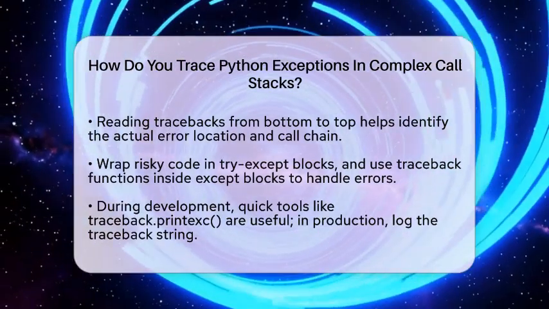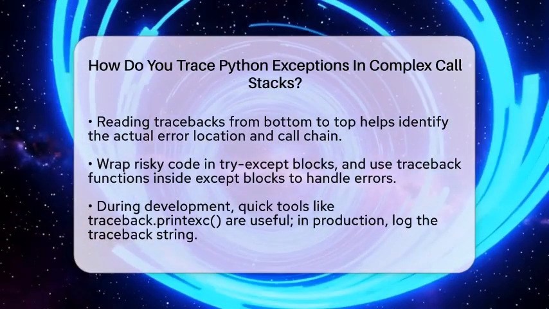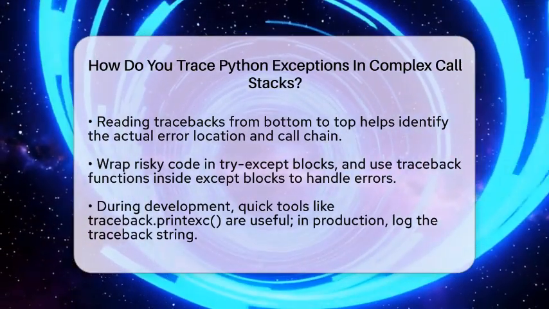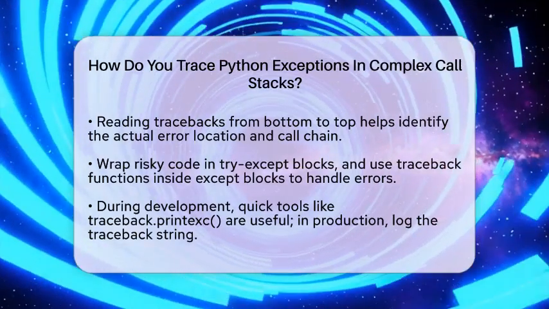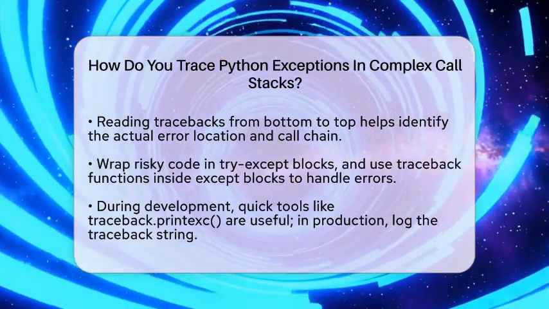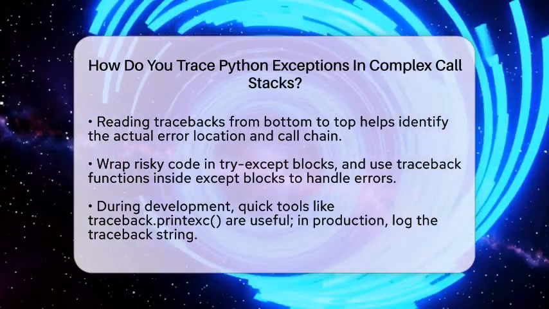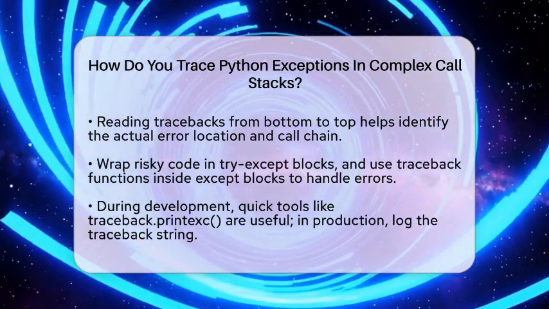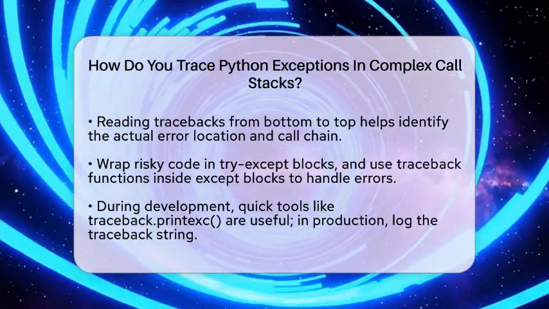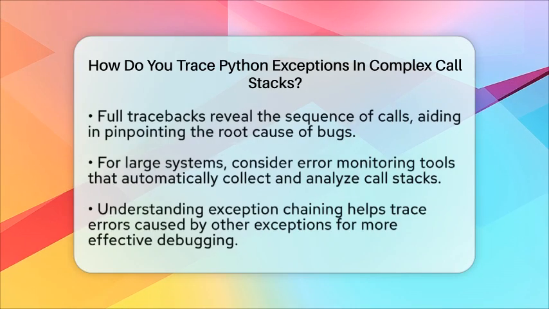When dealing with complex call stacks, it's best to read the traceback from the bottom up. The last entry shows where the exception actually occurred, and the entries above show the chain of calls that led there. Each step provides clues about how your program arrived at the error. A good practice is to always wrap risky code in try-except blocks. Inside the except block, use traceback functions to print or log the traceback. During development, traceback.print_exc is quick and easy. In production, save the traceback string with traceback.format_exc and log it for later review.